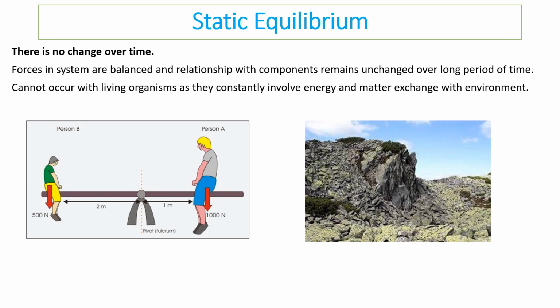But an example of this might be something like these rocks that are piled up here. And these rocks are called a pile of scree, and as long as they remain undisturbed, i.e. nothing comes and actually disturbs them, they will stay balanced because the forces acting on them are balanced, and therefore they won't necessarily collapse down any further. It's only if someone walks up this pile of scree that you will see some of them move down, and even then the impact normally isn't great. So living things can't do this because, as we said, matter and energy is constantly being added to or removed from living systems.